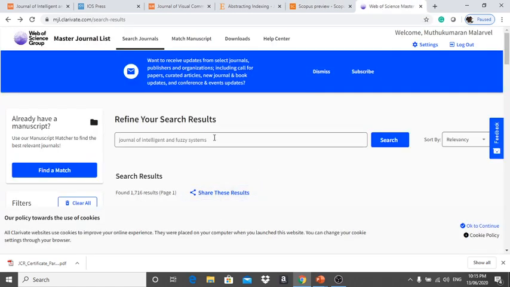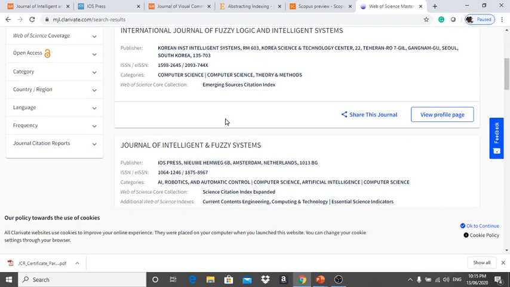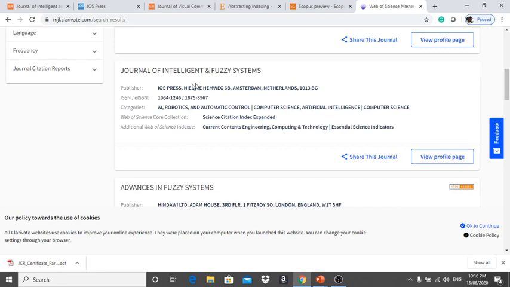And one more thing, another platform is Web of Science. Here also I am giving the same journal as the example, the Journal of Intelligent and Fuzzy Systems, on the Web of Science site mjl.clarivate. Clarivate is an organization; Web of Science is a database. Here we need to register, and only then can you find the detailed profile of the page. Here they list the International Journal of Fuzzy Logic and Intelligent Systems, and here the Journal of Intelligent and Fuzzy Systems. So that is the particular journal we need.